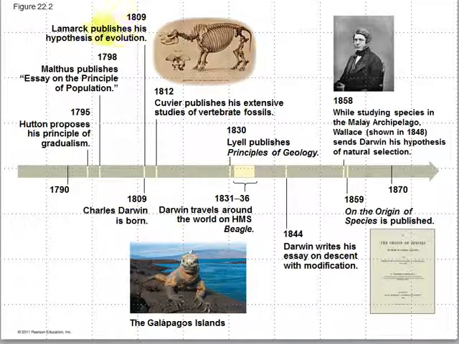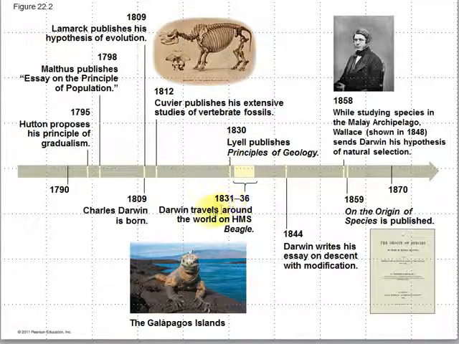Lamarck had his own hypothesis about evolution, which now turns out, based on the information we have, not to be the correct way of viewing it, but Lamarck was one of the first scientists to hit upon some of the ideas that are correct in evolution. There was also an economist named Malthus, who had some famous essays on the principles of population that later affected the thinking of Darwin. We have some other names in here, Cuvier and Lyell. These guys are various geographers or geologists, and we'll talk a little bit about how they influenced Darwin.